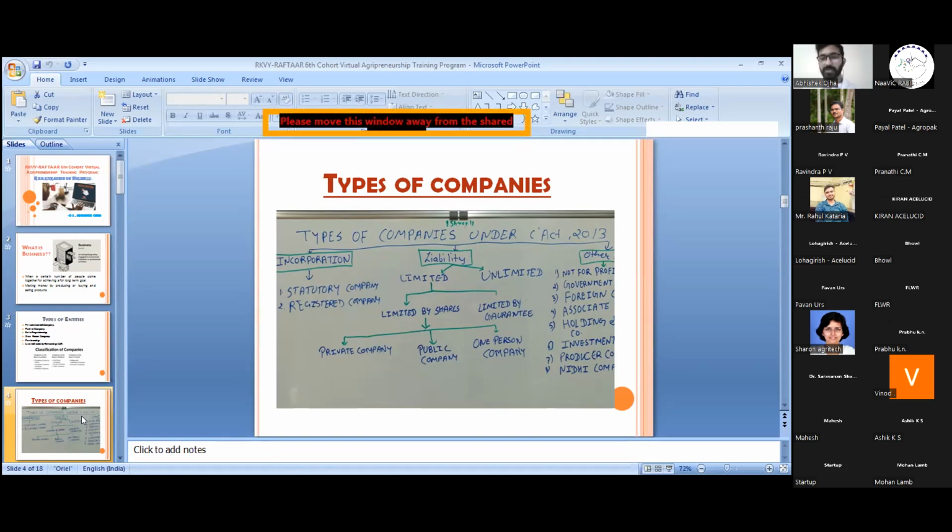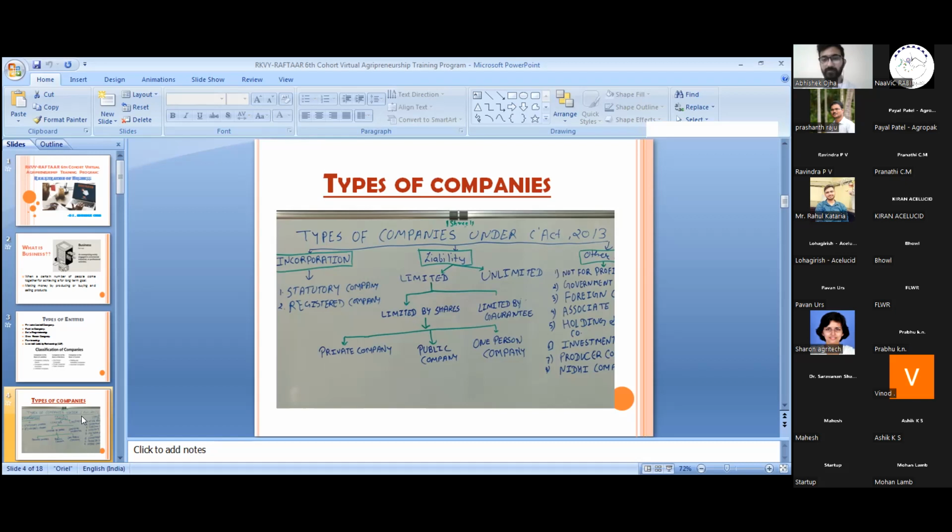Non-profit organizations are those organizations which work for the welfare of society and the well-being of the people, such as a company running a business of preventing child labor or child abuse. That is a non-profit organization.